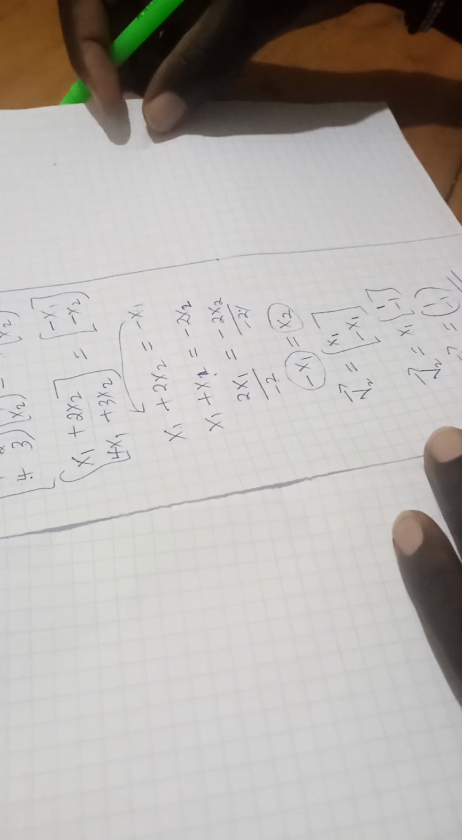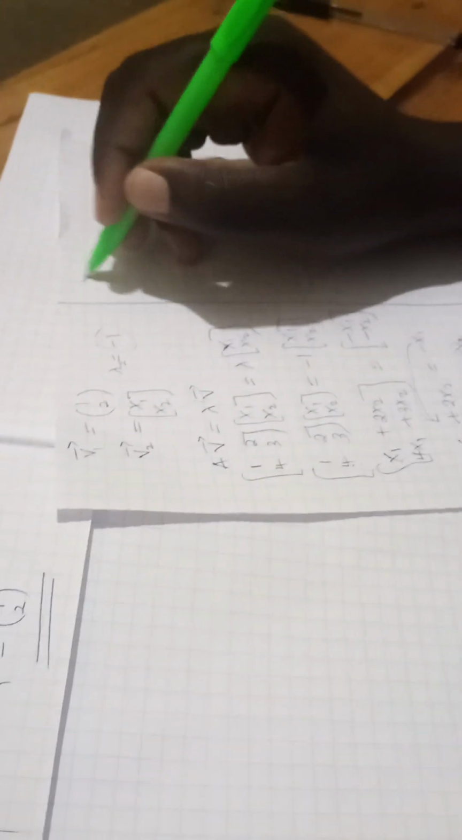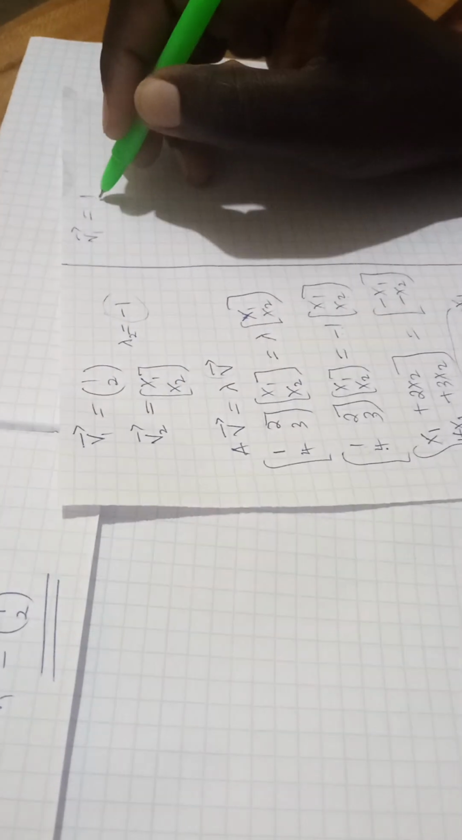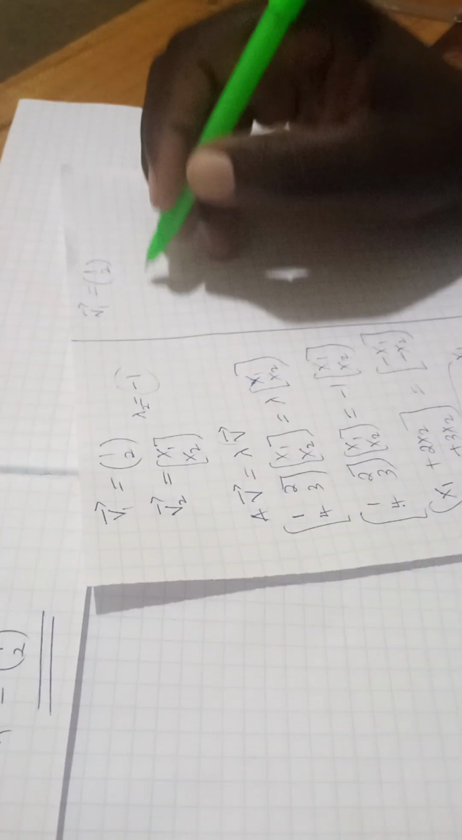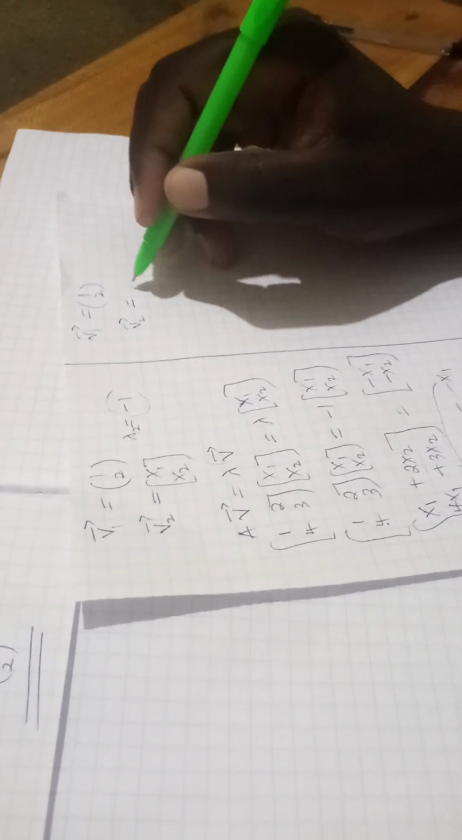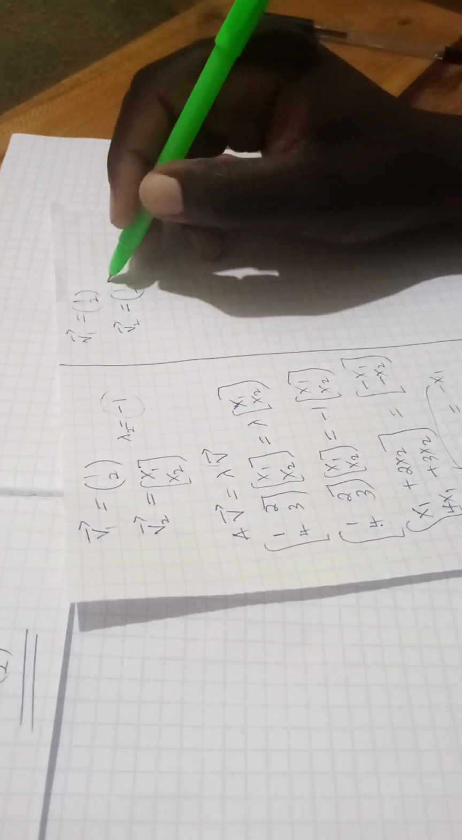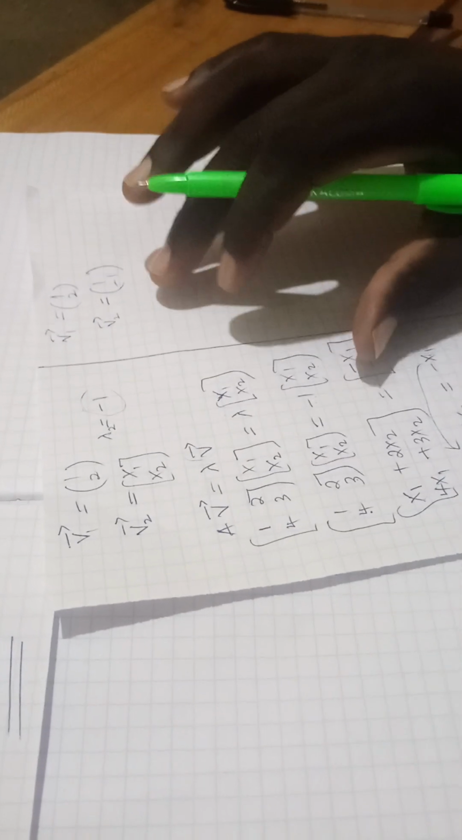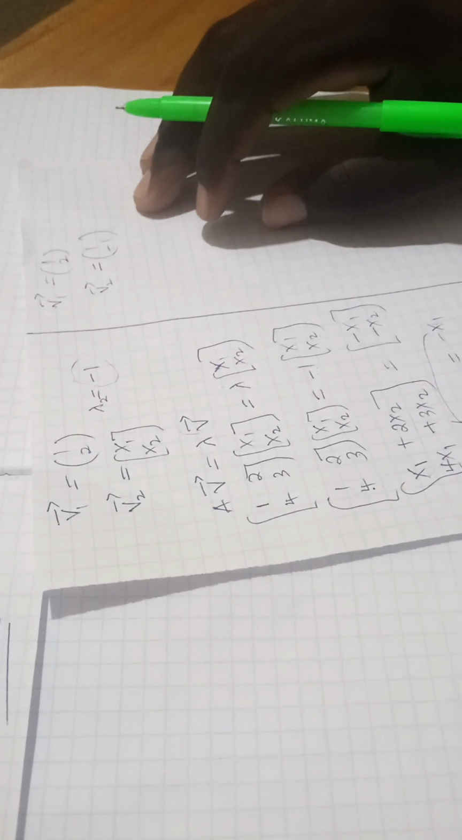Therefore, we have found the second eigenvector. The first eigenvector was 1, 2, and the second one is now 1, -1. That is how you can find the eigenvectors in a 2 by 2 matrix.